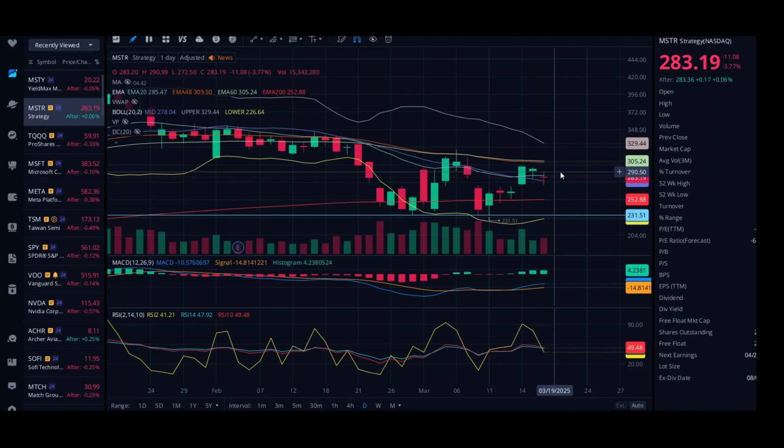The 330 doesn't pay as much in premium, but it is definitely a safer bet of expiring worthless. And in the market the way it's been lately, I've been playing a little more on the safer side, and I hope that they are too.